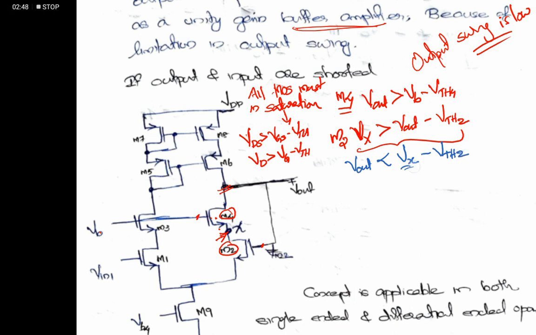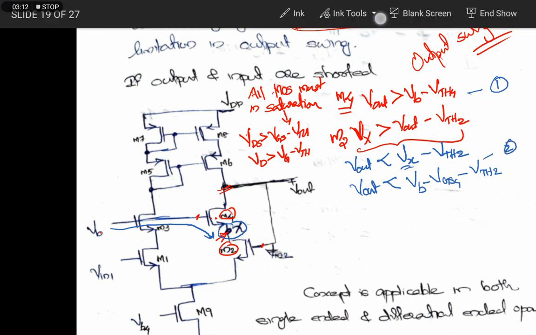And what is the value of Vx? This Vx is nothing but VB minus VGS4, so Vout must be less than VB minus VGS4 minus VTH2. This will be the first equation, and this one will be the second equation.